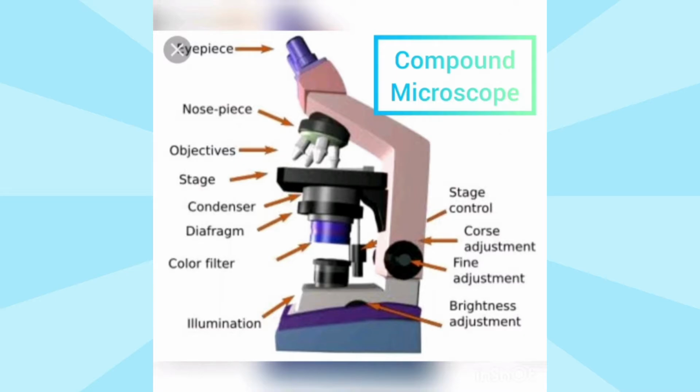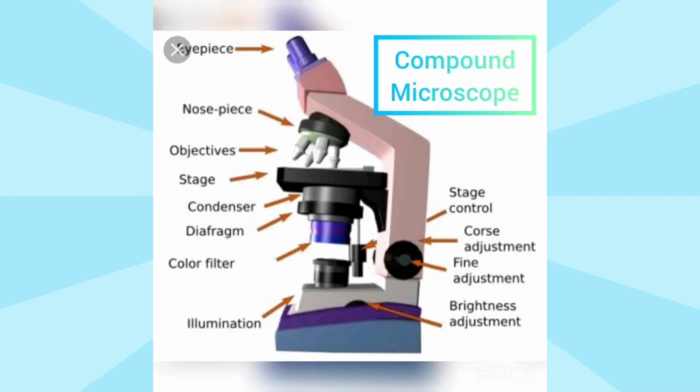Several parts of the microscope. First is the eyepiece. It is important to magnify the real image of the object. Second one is the objective lens. It is important to gather the light rays coming from any point of the object. Third one is the condenser. To obtain a perfect image, the condenser is attached in between a mirror and a stage.